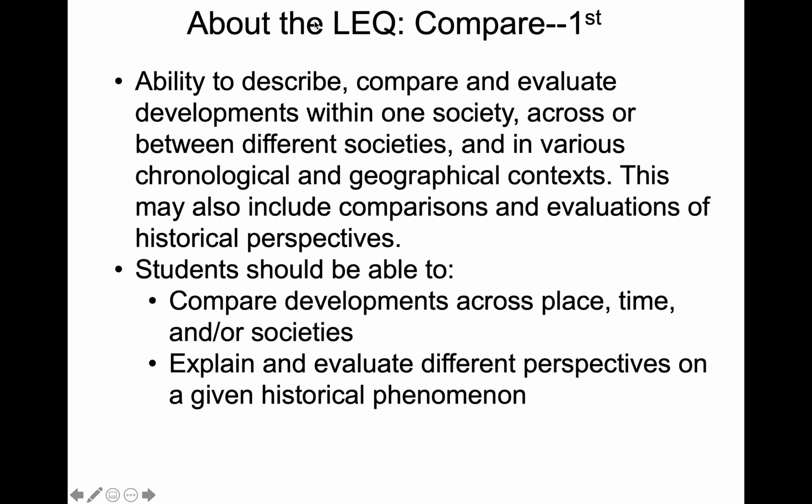Okay, so the first skill that you need to be aware of is compare and contrast, and this is the official College Board definition of this skill. I don't want people to get really overwhelmed by this. Just break it down simply: being able to compare and contrast different things related to AP Euro and be able to write about it. The College Board's official definition describes it as the ability to describe, compare, and evaluate developments within one society.